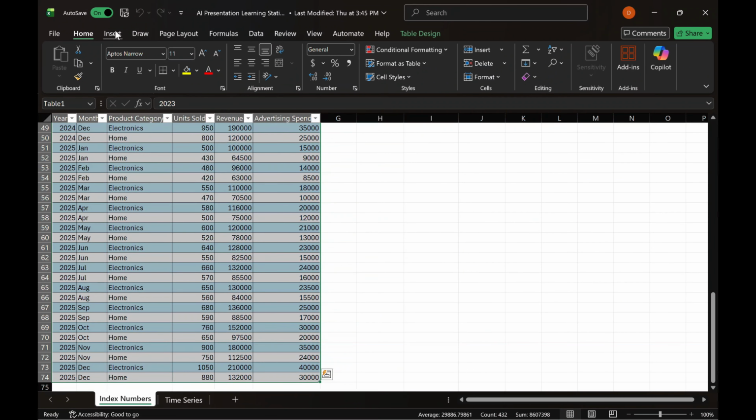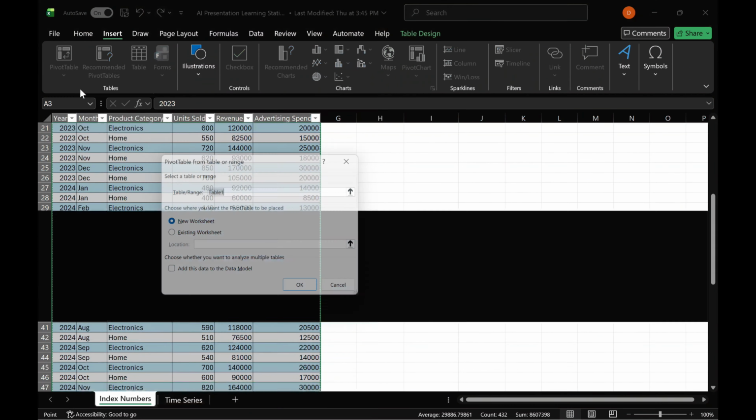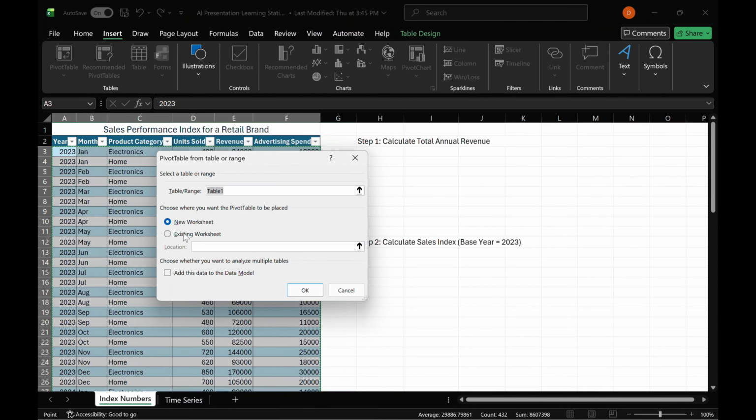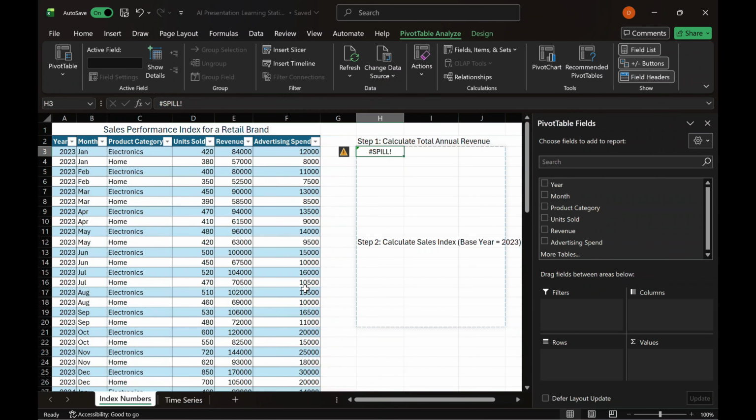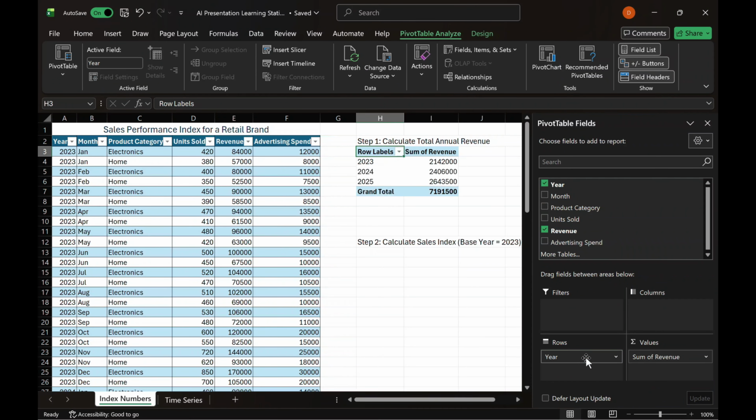Go to the Insert tab and click on Pivot Table. We're gonna do the table out of this data set. Make sure to work on this sheet. Drag or select the year in the rows and revenue as a sum in the values.